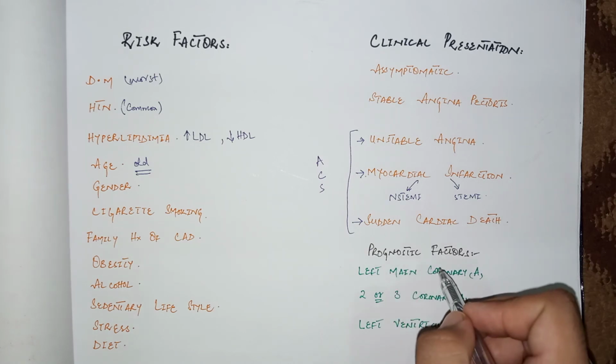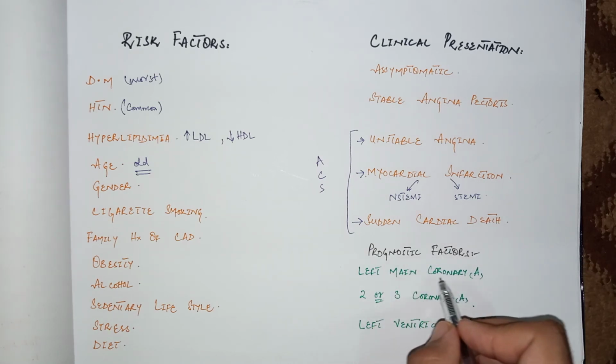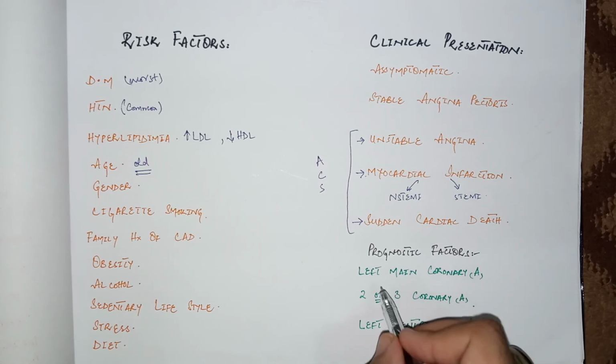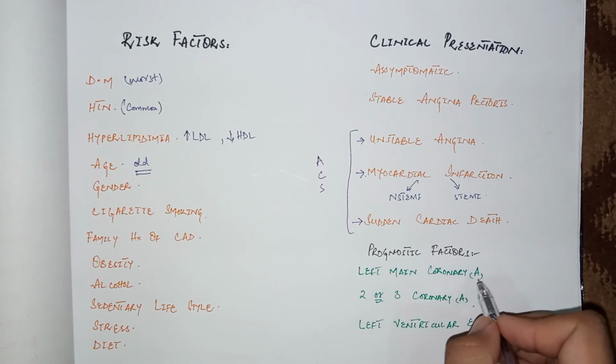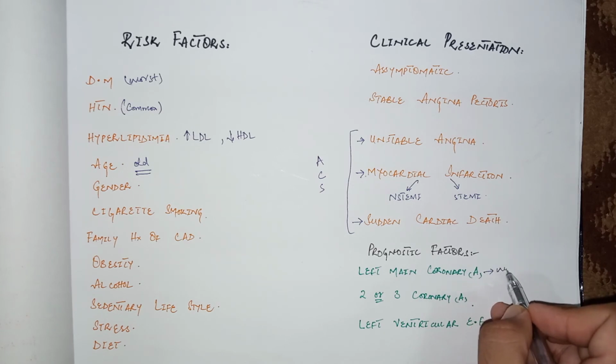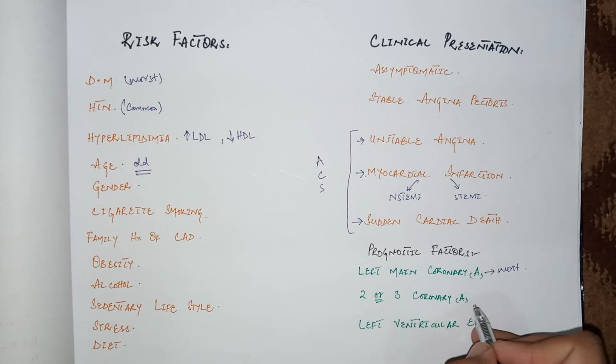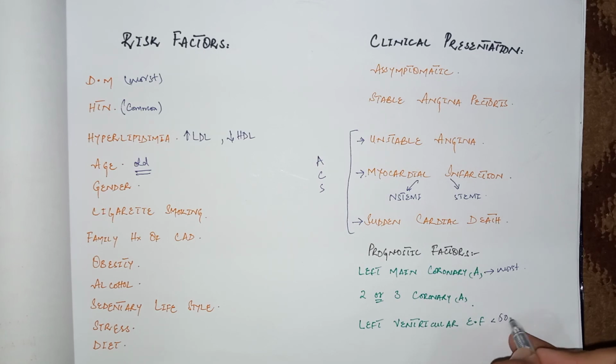Now come to the prognostic factors. If the left main coronary artery, which basically supplies two-thirds of the heart, is involved in coronary artery disease, then it is the worst prognostic factor. Involvement of two or three coronary arteries is also a bad prognostic factor, and a left ventricular ejection fraction below 50% is also a bad prognostic factor.